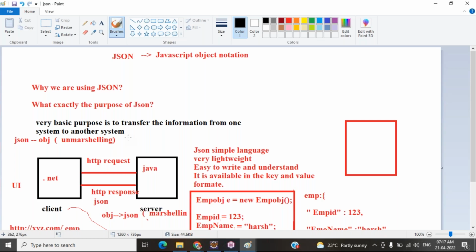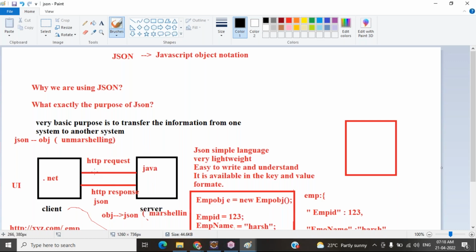Take this here. This is one client application, and this is one server application. This application is built in the .NET language, and this application is built in the Java language. For this application to communicate with that application, we will make use of an API.